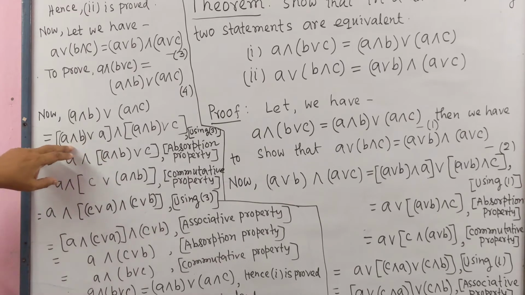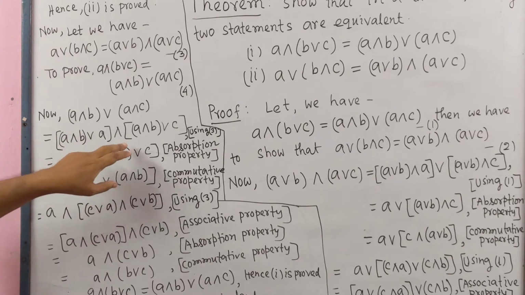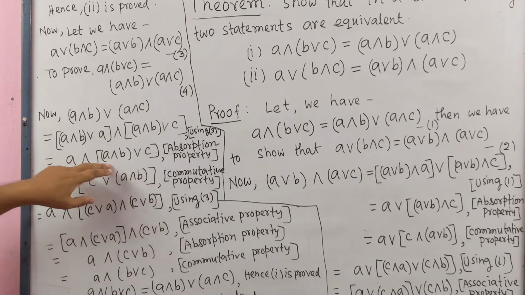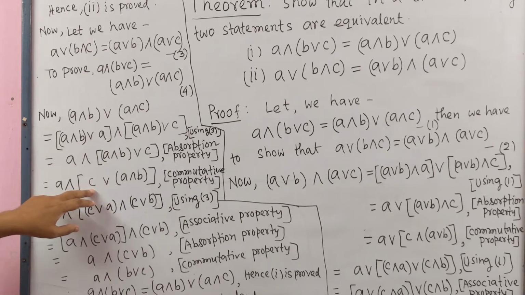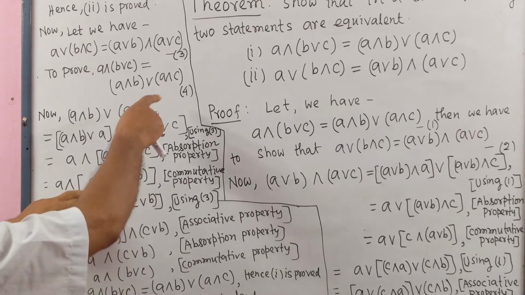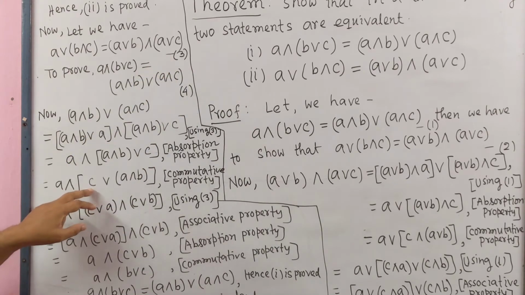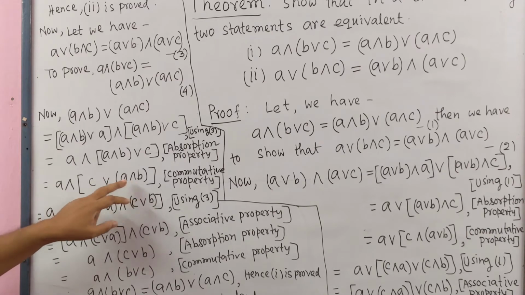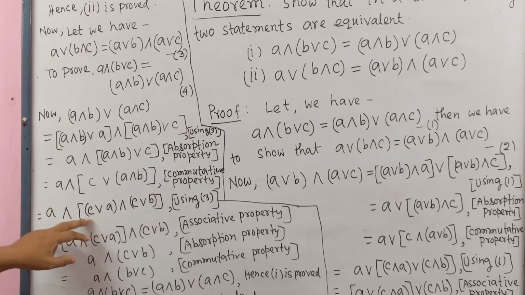Here we apply the absorption property. So this will be equal to A. Now we use the commutative property. This equals (C join A) meet (C join B) after using 3 again, where C join (A meet B).